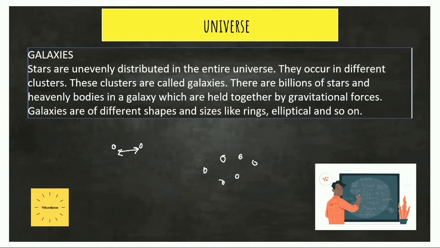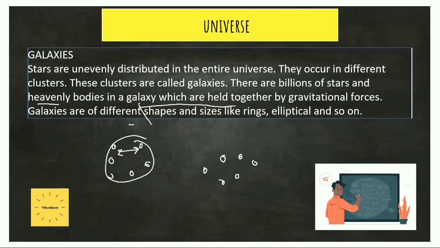But when we look at the sky from this earth, it seems like the stars are in clusters. These clusters of stars are called galaxies. There are billions of stars in a single galaxy. There are billions of stars and also heavenly bodies in a galaxy, which are held together by gravitational forces.